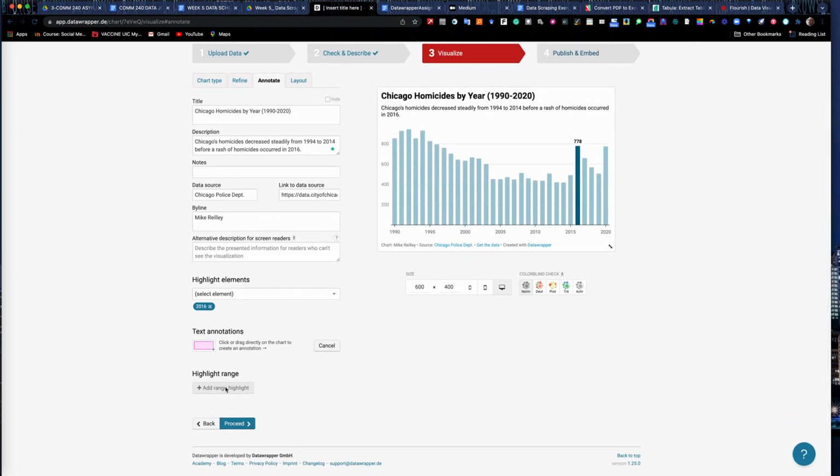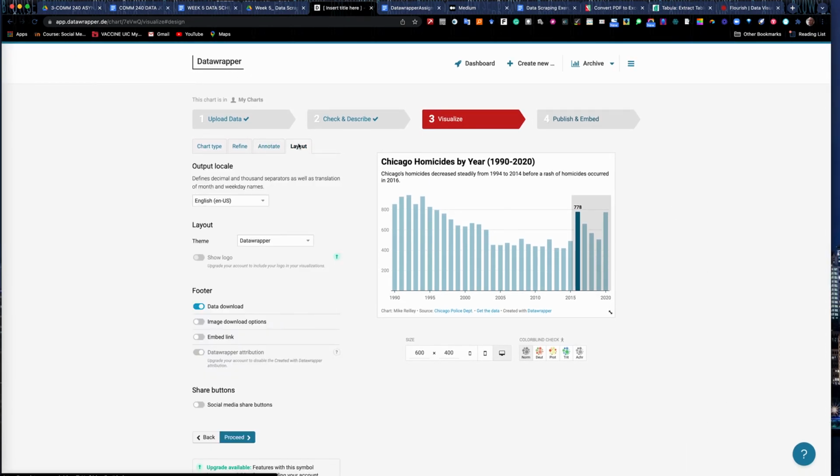I could also highlight a range of years. So if I just wanted to highlight 2016 to present, I can hit Highlight Range, go up here, my crosshairs, and paint across. Just highlight this section. Okay, and it takes some practicing to get used to doing the highlighter and things like that. So you see it's kind of wild here because I clicked back in the section, so I can always cancel it, go back and add it in. There we go. Go to layout.